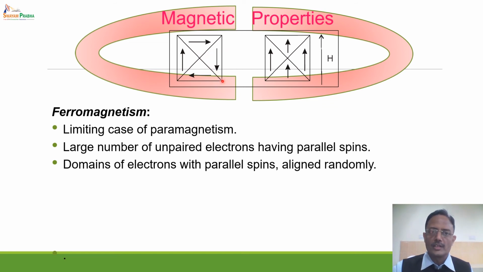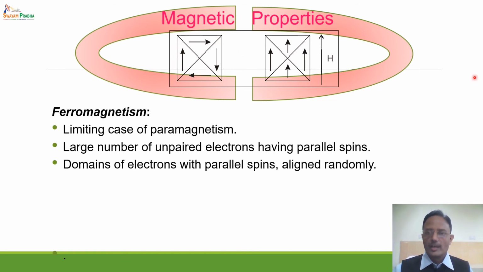Now if we consider this particular region, all the electrons in this region are aligned in one direction. Now these small regions are called the domains of electrons, and in each domain the electrons are aligned parallel to each other, and in the absence of any magnetic field these domains are randomly oriented, so net magnetization is zero.